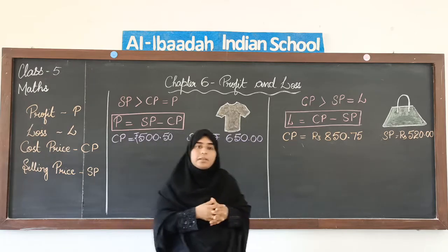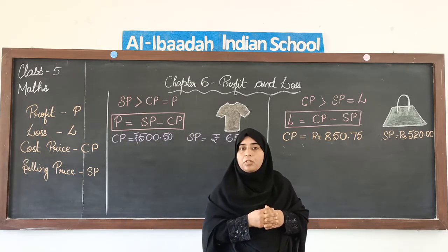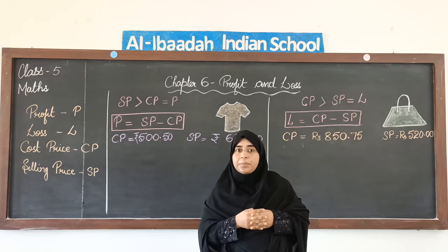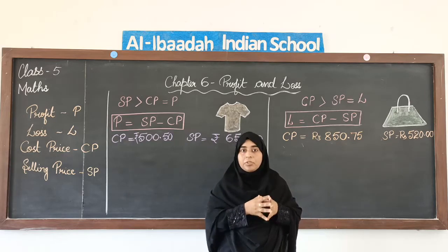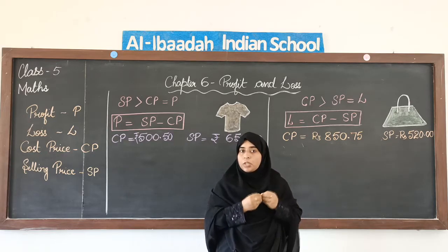Let us try to understand the same profit and loss with a small example. Say for example, you have bought a chocolate for 10 rupees.